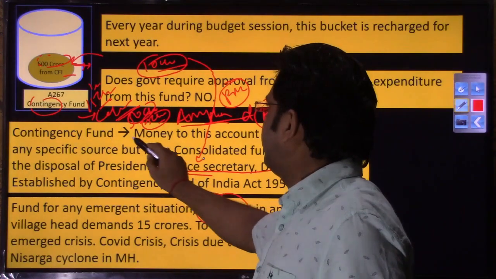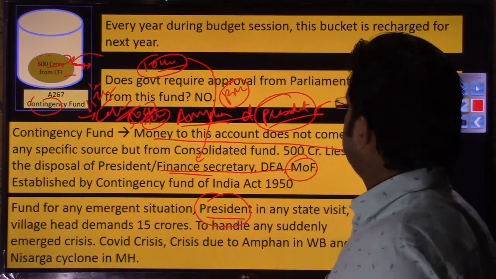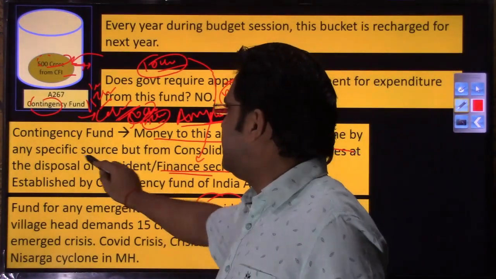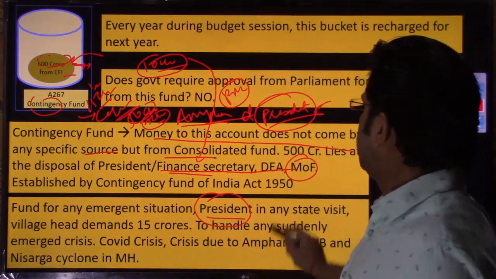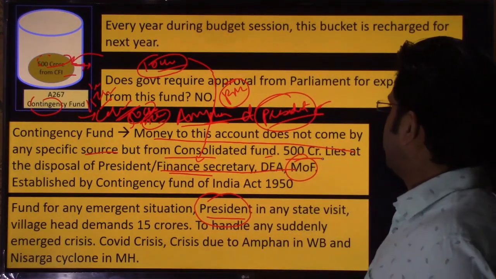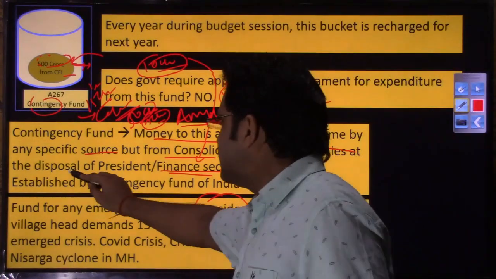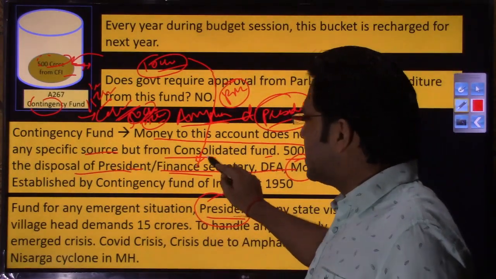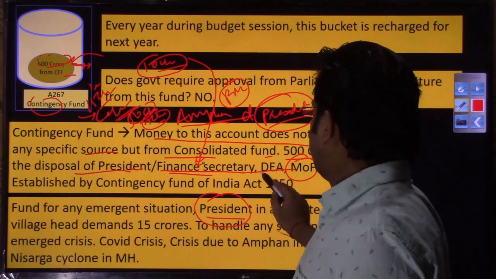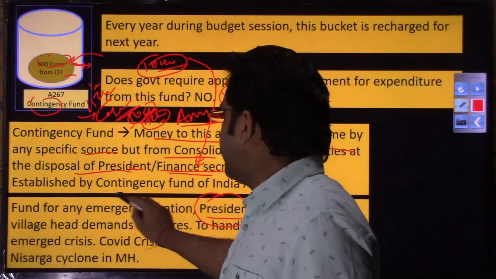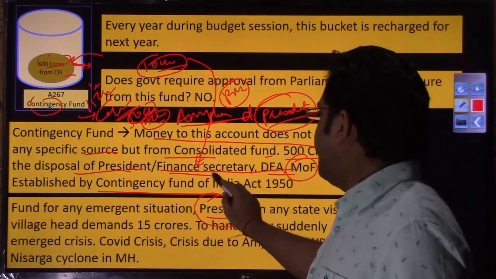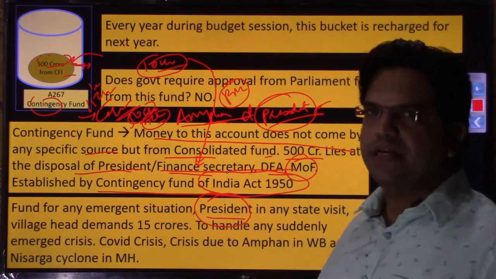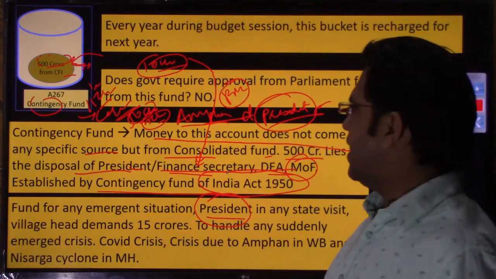So the contingency fund's money does not come from any specific source, but from the Consolidated Fund of India. The limit is 500 crores, it lies at the disposal of the president, and it is the finance secretary who has actual custody of it, right? It was established by the Contingency Fund of India Act 1950. So it has been established by an act.